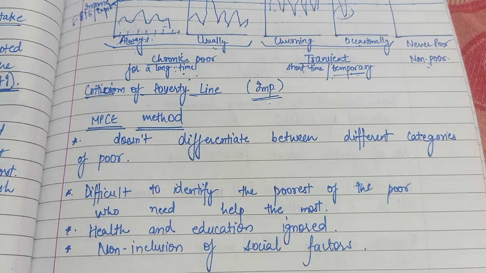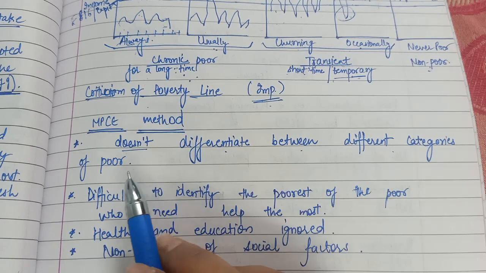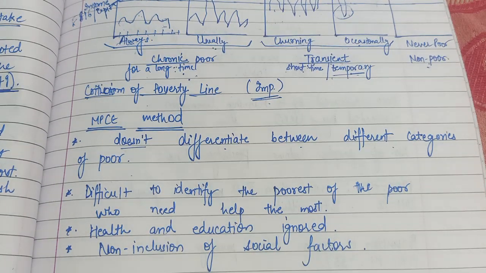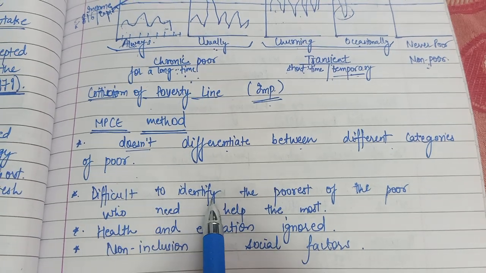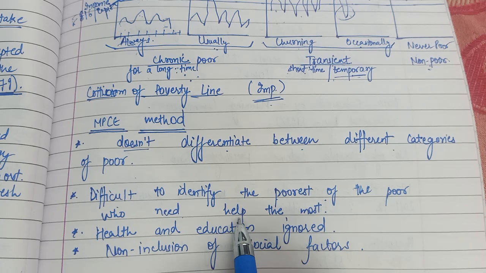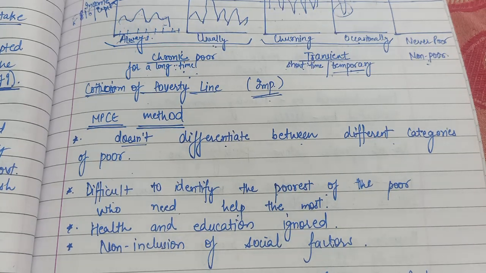So on these grounds, the critics have gone against this method, that this poverty line does not differentiate between different categories of poor. It groups all of the poor together and does not differentiate between them. So it is difficult to identify the poorest of the poor who need help the most, who need utmost help. It is difficult to identify.